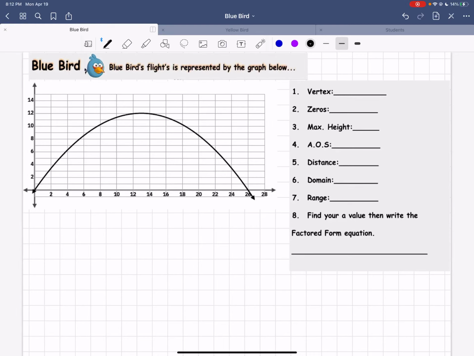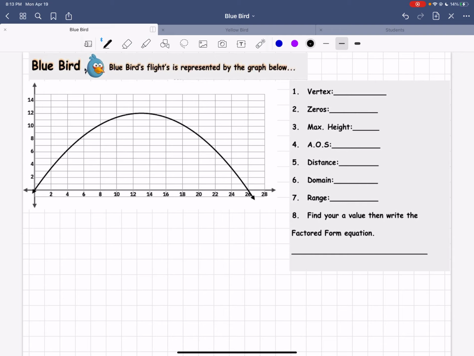We're going to be working on the bluebird today. So, bluebird flights is represented by the graph below. So, we're given the graph. It's a little bit easier. So first, let's start off with the vertex.